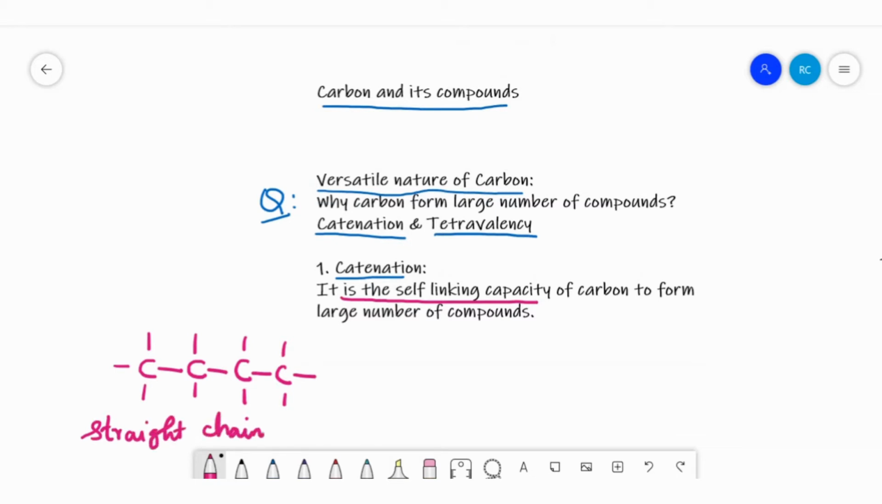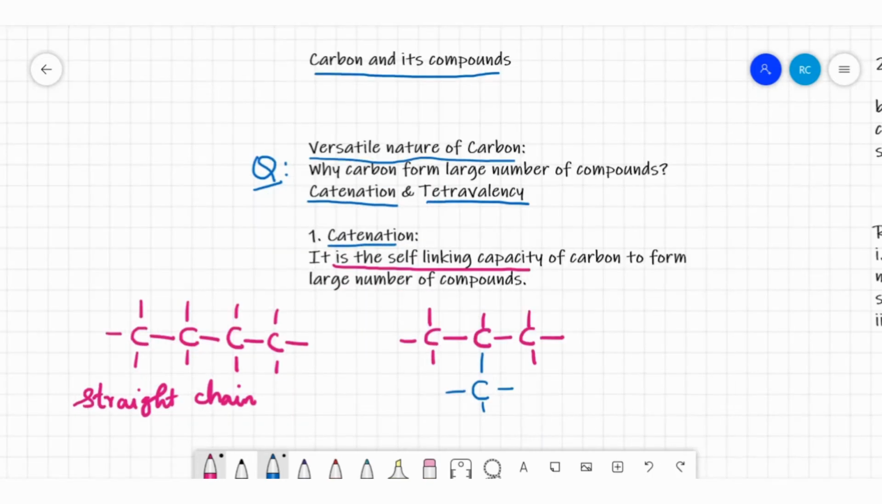Now, carbon has another property: to form branched chain compounds. The fourth valency is going to be satisfied with another carbon. First of all, it will form a straight chain compound, then the middle carbon will combine with another carbon down. Now this is a branched chain compound. This type of compound we say is a branched chain compound.